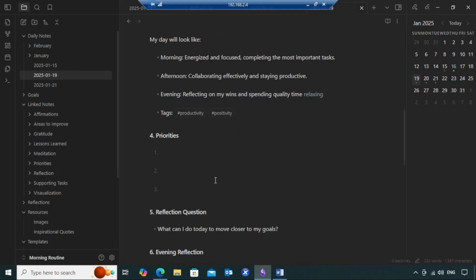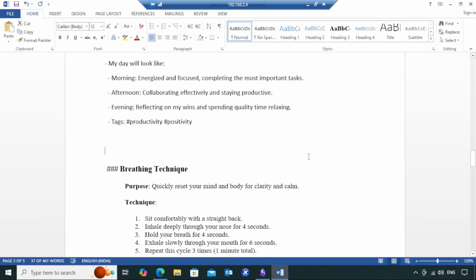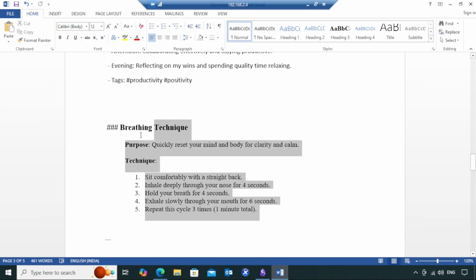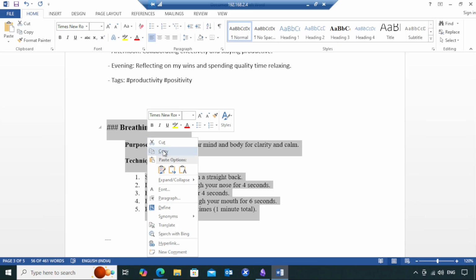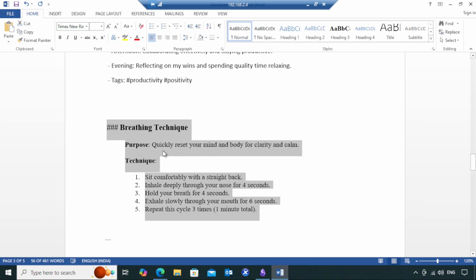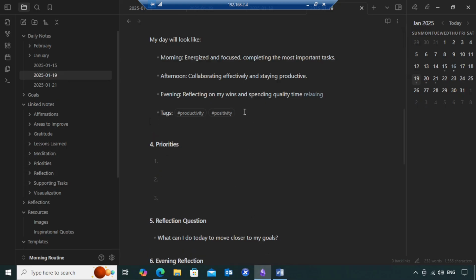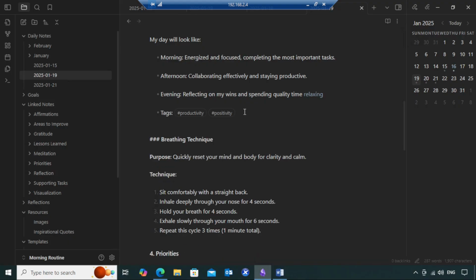So you follow the same thing for priorities. Maybe you have some priorities for the day. So before going to priorities, I would like to add breathing technique as well. Along with gratitude, affirmations, visualization, breathing is also a very important technique that you may have to implement in your daily life for better output. Okay, so this is breathing technique.